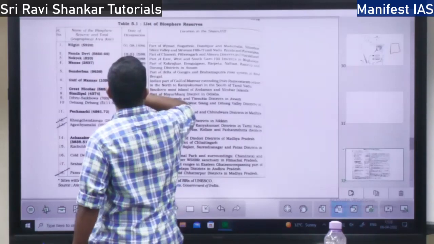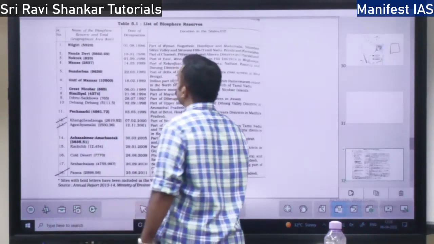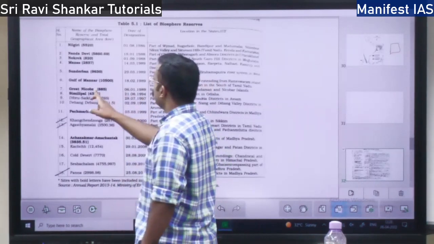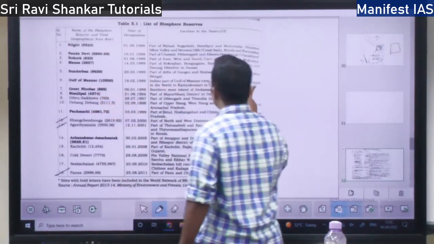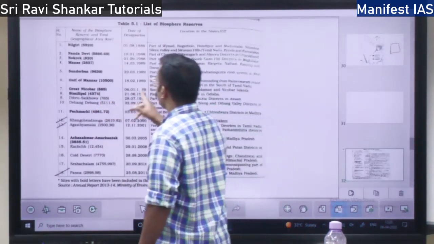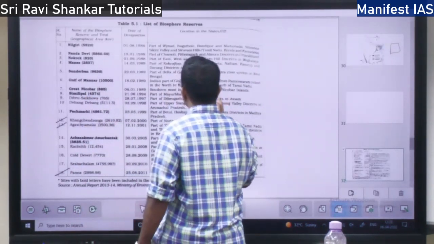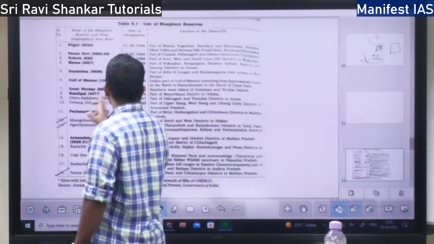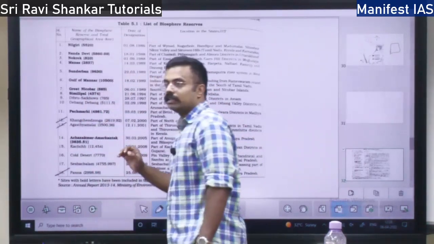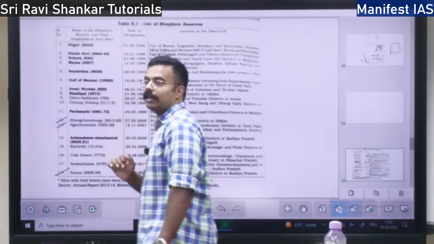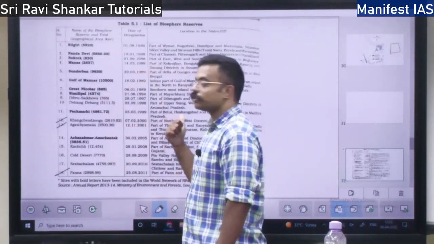Manas, you will find Manas in the Assam region. So that is a biosphere reserve. Sundarban in West Bengal. Then Gulf of Mannar in Tamil Nadu, near Kanyakumari. There you will find one biosphere reserve. Great Nicobar in the Nicobar region. There is one Similipal in the Odisha district. That is also one biosphere reserve. So till here all of these are qualified under the UNESCO list.